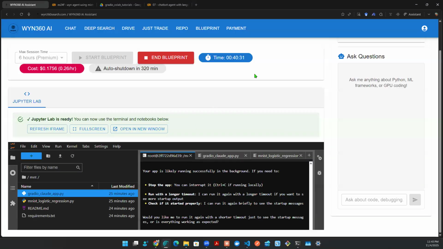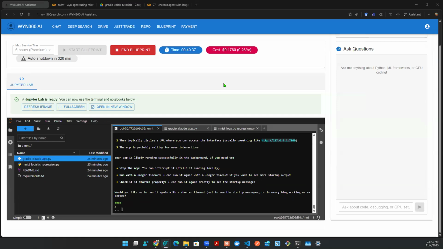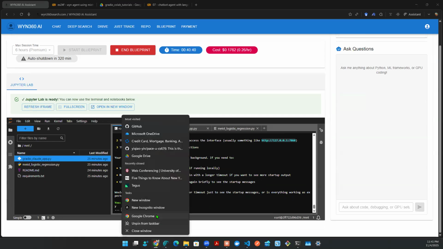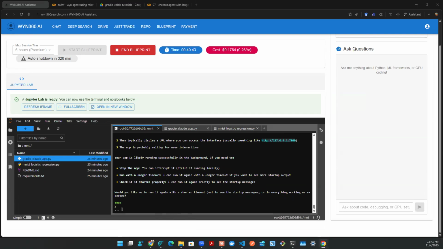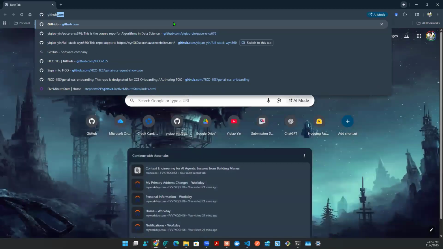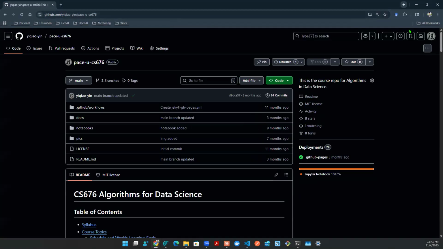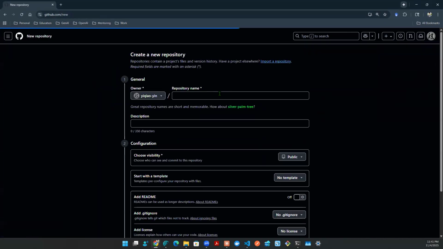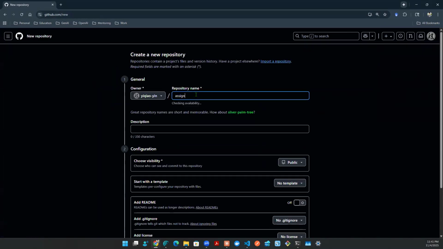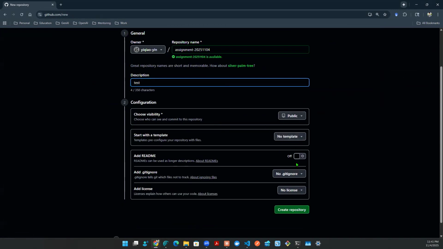Right? So now you can go to a GitHub repository. Let me go to a GitHub repository. And then I can create a new repository. And then maybe here I say assignment 2025, 1104, something like that. I say test. And then public is fine. Here we're going to say add README file. We're going to say create repository.